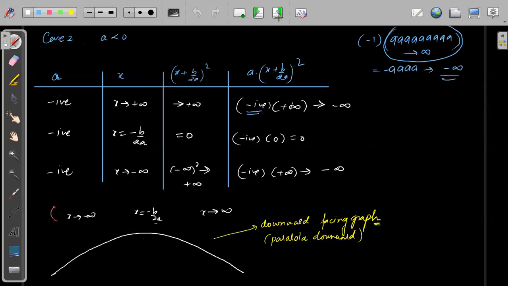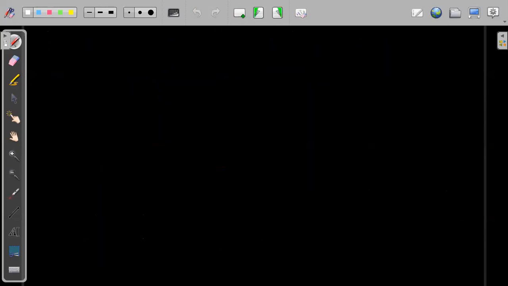So to summarize this, we have two cases. A is greater than 0 and A is less than 0. For A greater than 0, we will have an upward facing parabola.